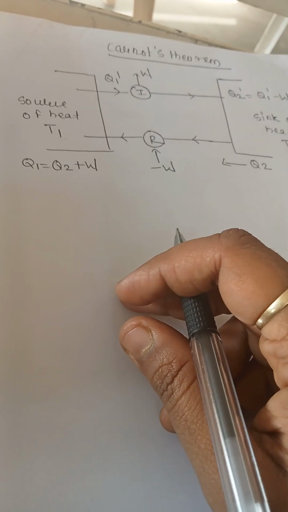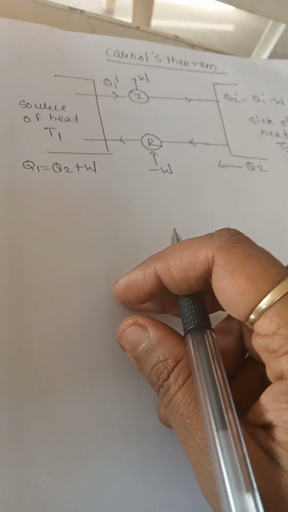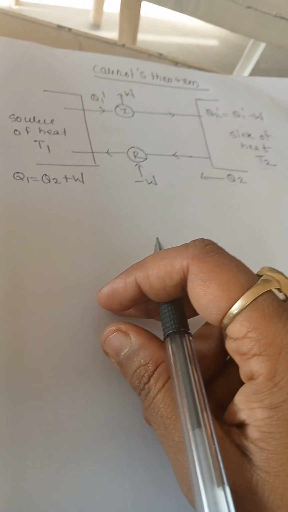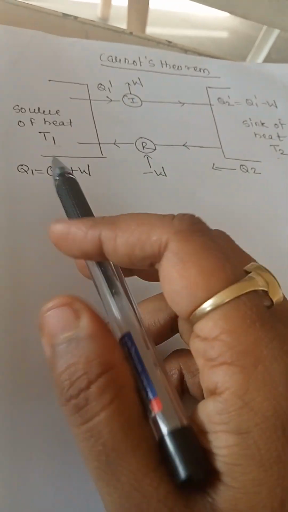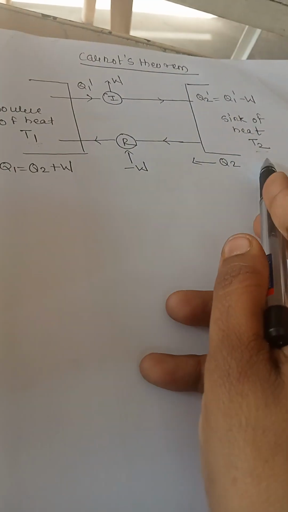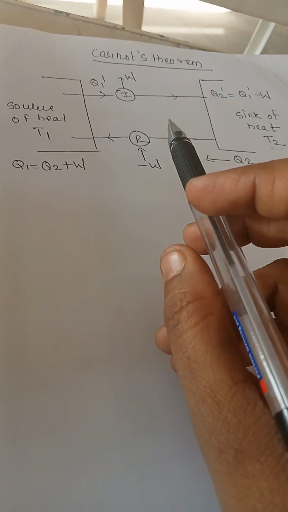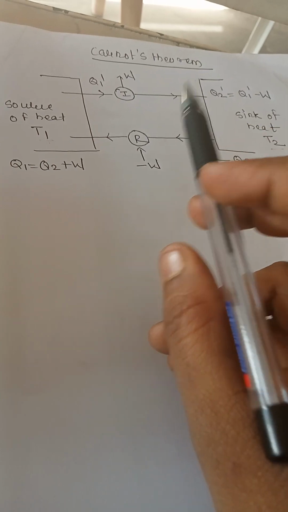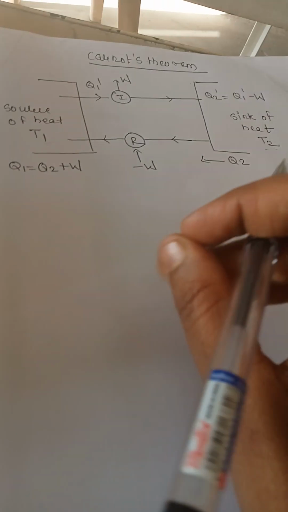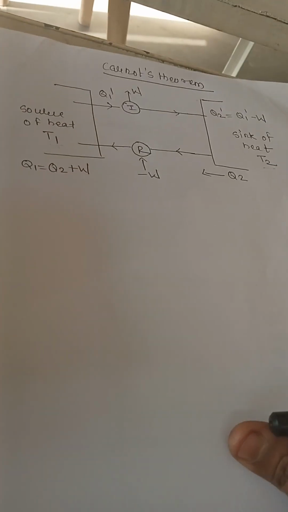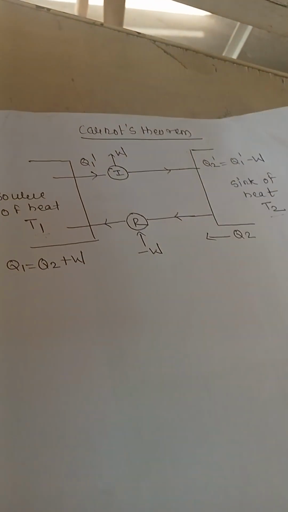So let us know what the Carnot theorem is. The Carnot theorem states that, working between two temperatures T1 and T2, no engine can be more efficient than a reversible engine. In other words, the efficiency of a reversible engine is maximum.